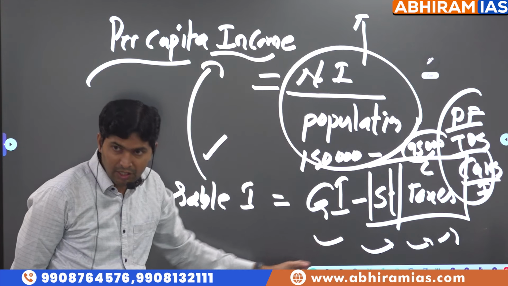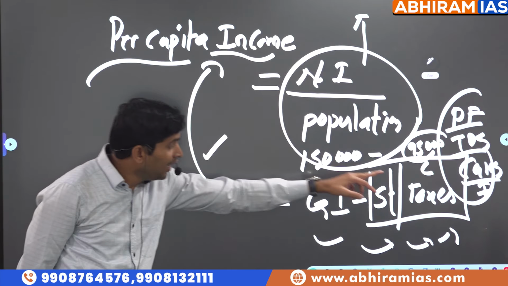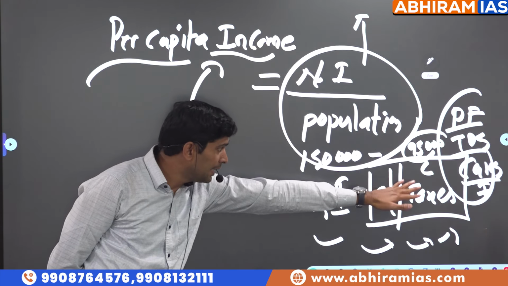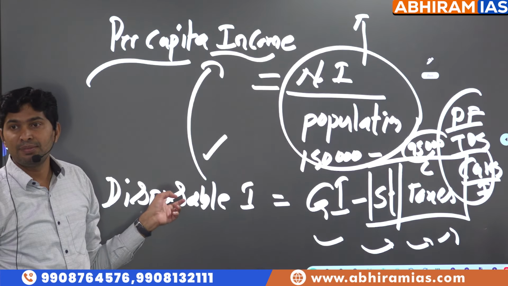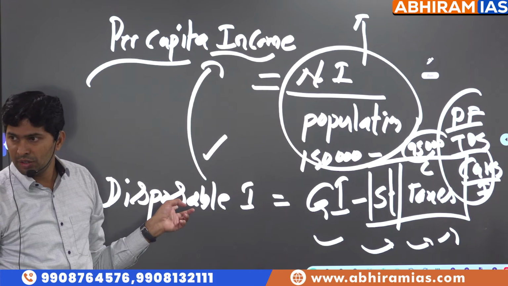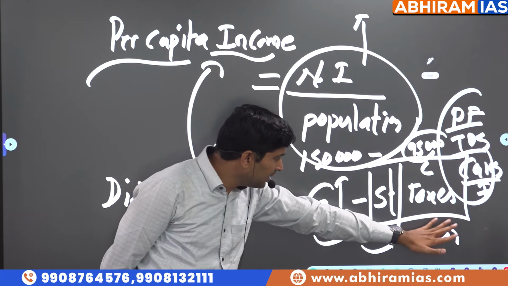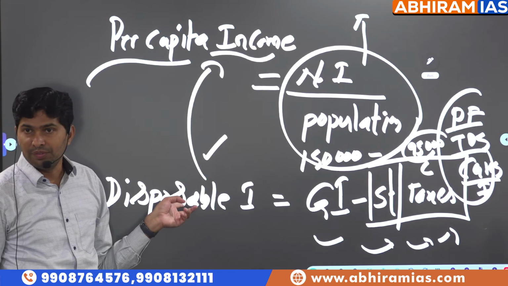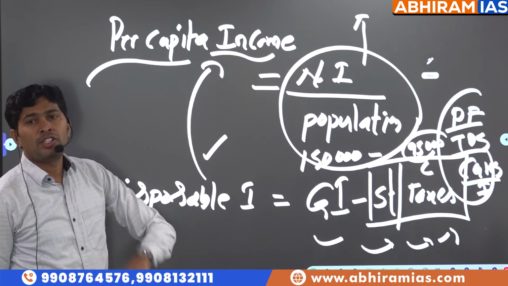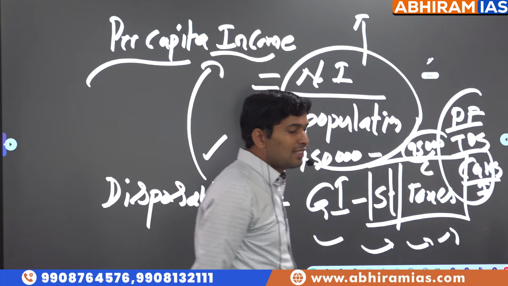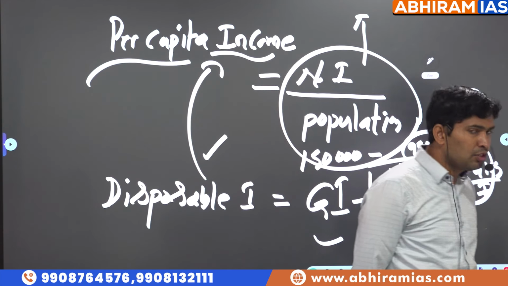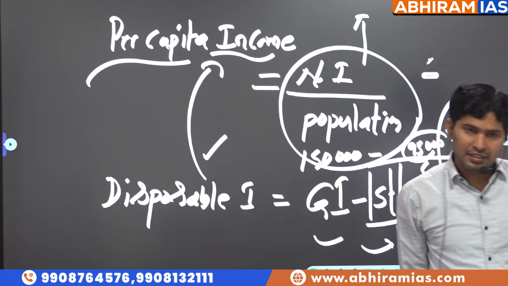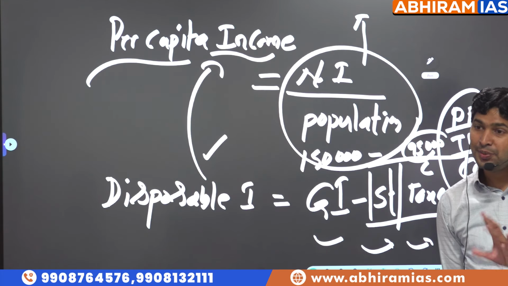If other conditions are normal, there is inverse relationship between taxes and disposable income. Understood? If tax rates decrease, disposable income is more. Government said, we are introducing new Income Tax Act 2025. Up to 12 lakhs, no income tax. Meaning what happens to disposable income?